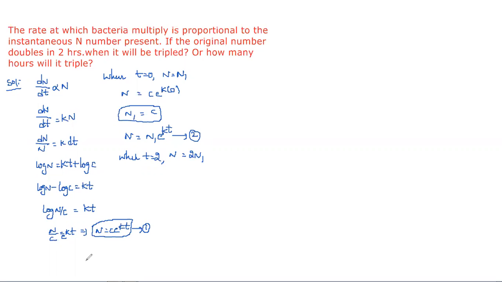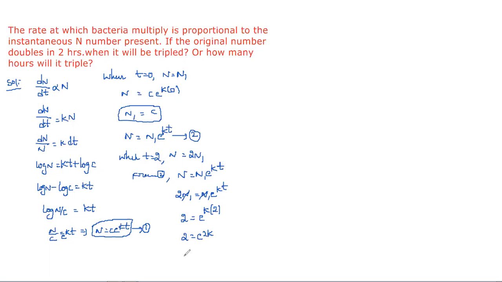So doubled is nothing but 2n1. Now you can substitute this in equation 2. Equation 2 is n = n1 e^(kt). So n is 2n1, which equals n1 e^(kt). Here n1 and n1 cancel, and 2 = e^(k·t), with time t equal to 2 hours. So that is 2 = e^(2k).